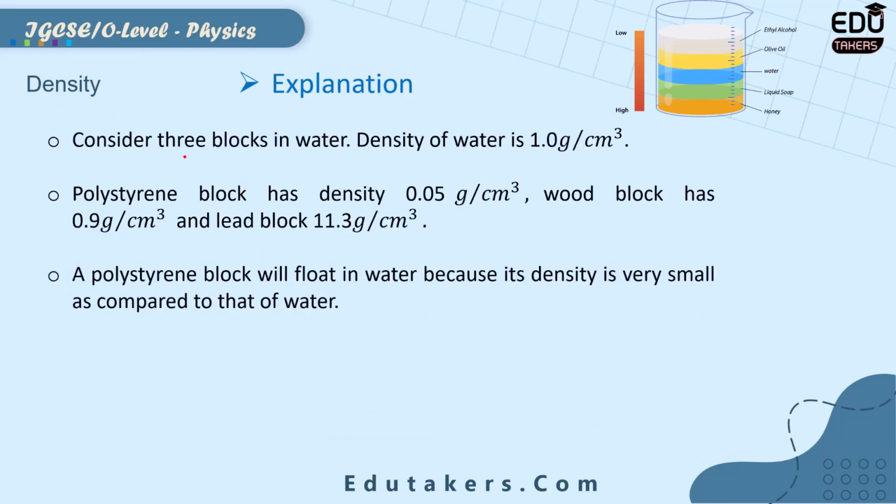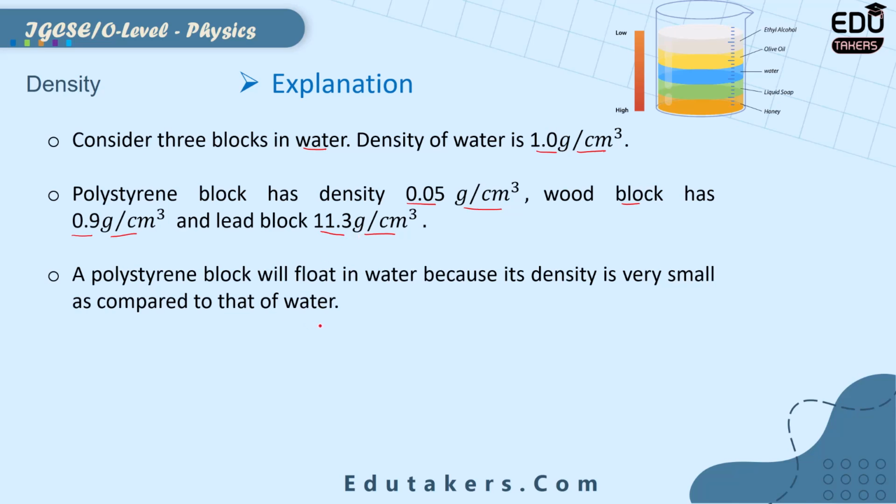You can see here, consider the 3 blocks in the water. The density of water is 1.0 gram per cubic centimeter. The polystyrene block has density 0.05 gram per cubic centimeter. Wood block has density 0.9 gram per cubic centimeter, and the lead block has 11.3 gram per cubic centimeter. For all of these blocks, the density values are given.